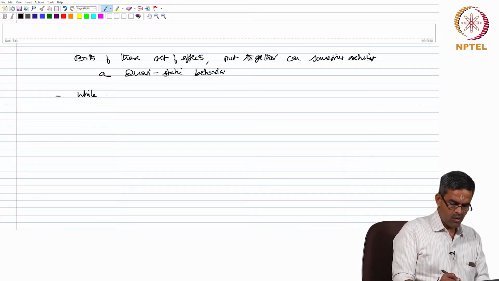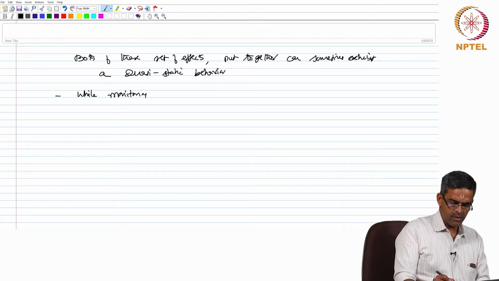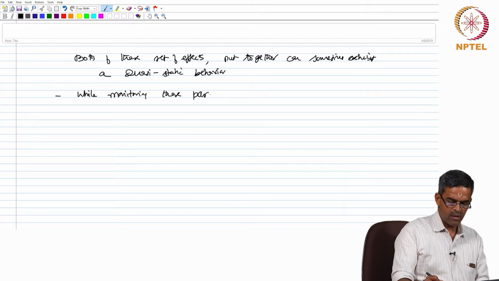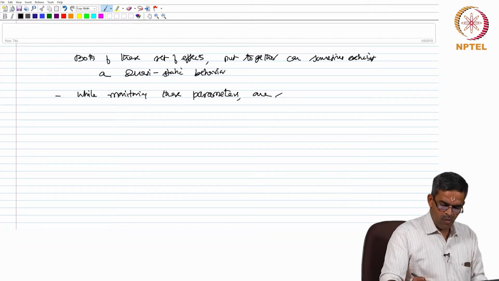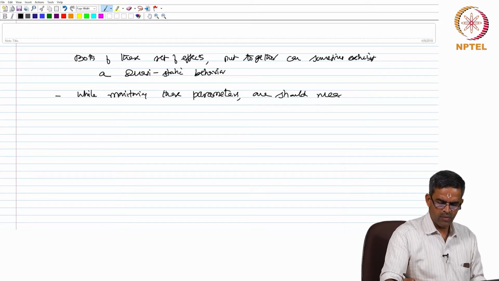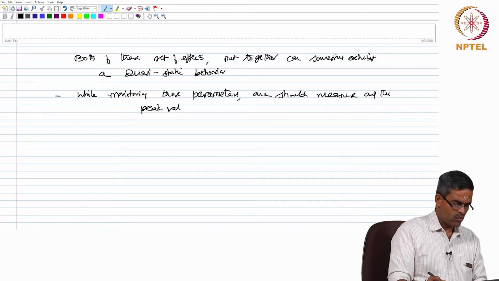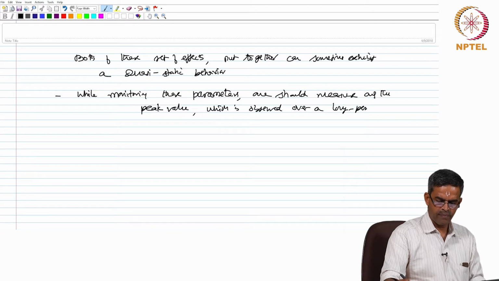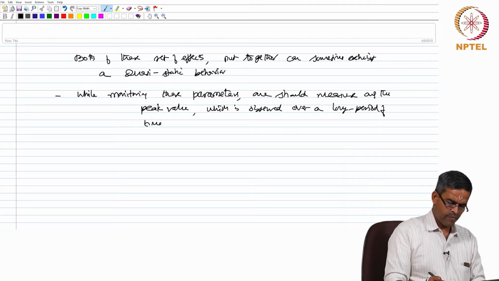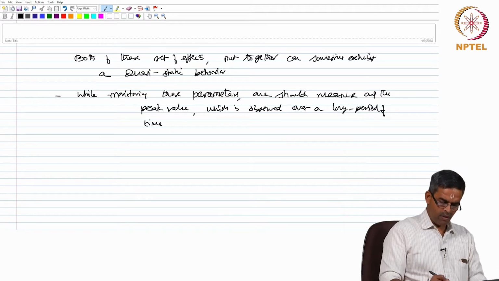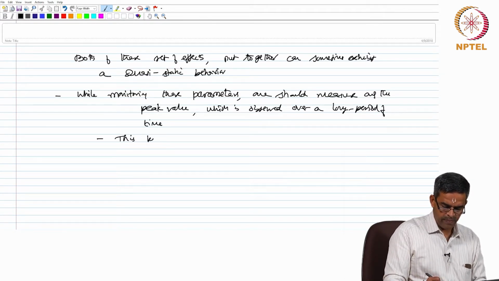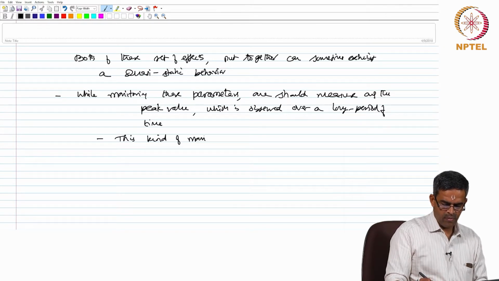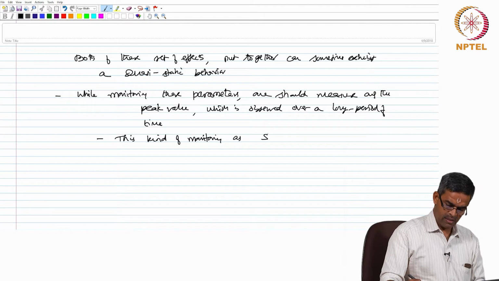Therefore, while monitoring these parameters, one should measure only the peak value which is observed over a long period of time. We call this kind of monitoring as static monitoring.